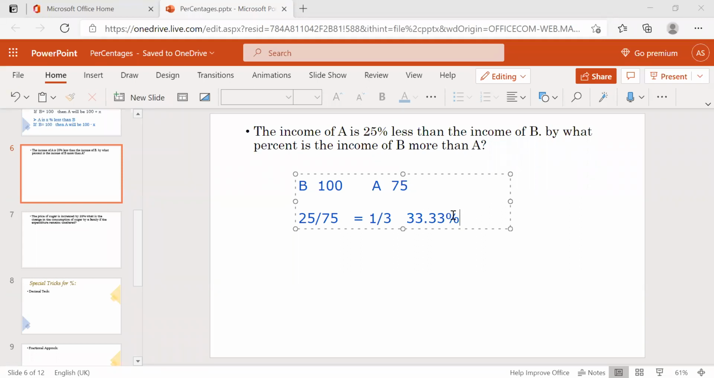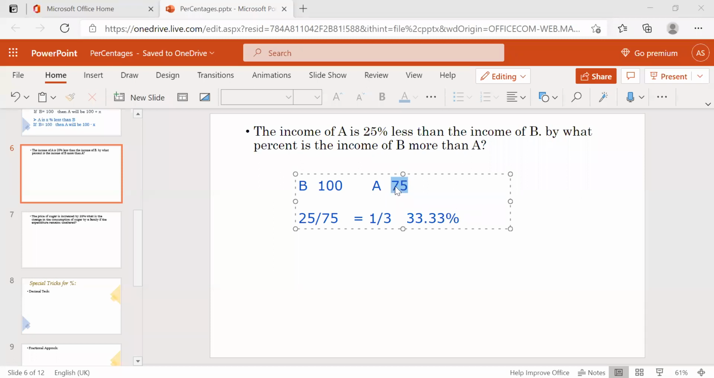Okay, in reverse they are asking. Whatever type of questions you get, whatever percentage is more or less, just take what is the less. So after 25% less, what will be A? 75. Out of 75, what is the 25%? It's nothing but 33.333. Okay, is it clear?